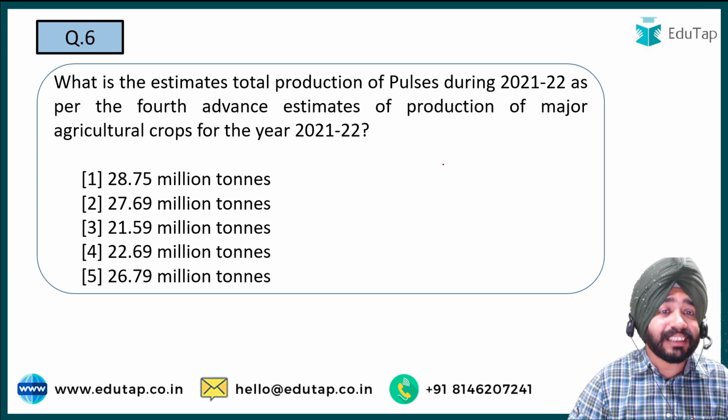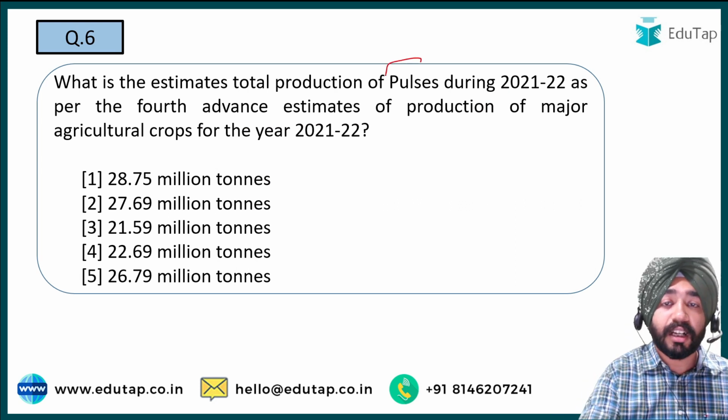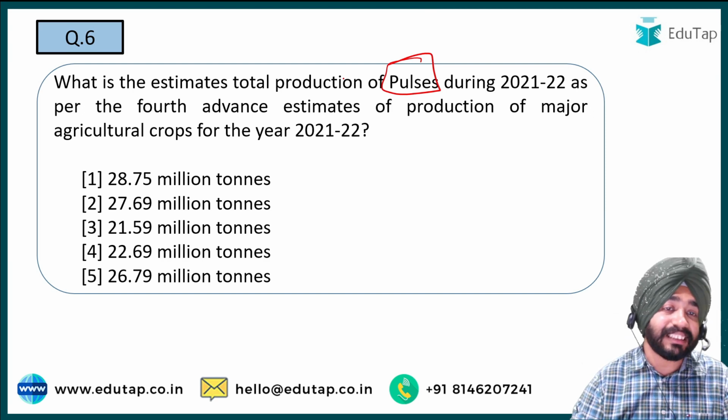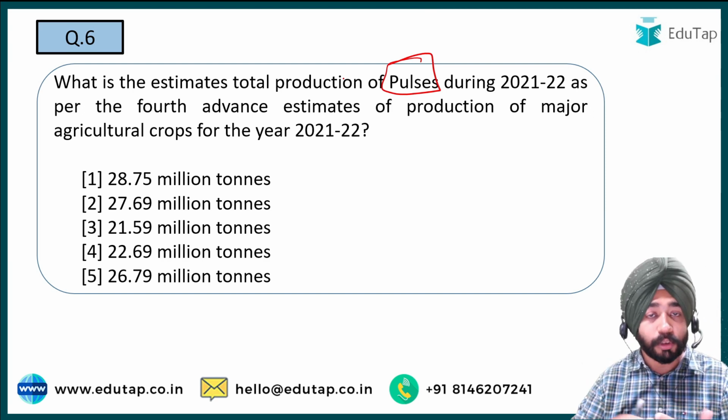Then the next question is, what is the estimated total production of pulses? Now remember, we have discussed pulses a lot of times when we discussed the agri statistics data, which I discussed with you in my report session.